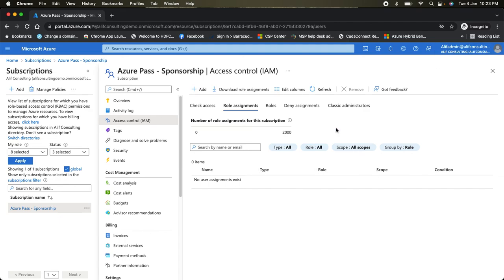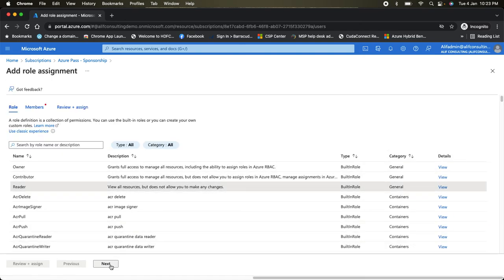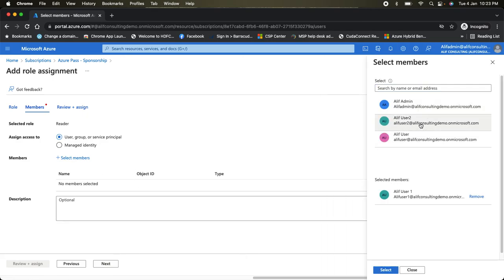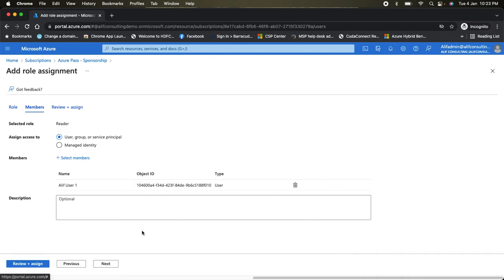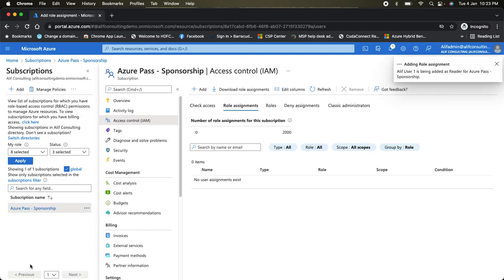So this admin account by default has the access, since it's a global administrator within the Azure Active Directory tenant. At the same time, it's a service account for this subscription as well, because with this account I have created this subscription. So from here I can go ahead and add another user as well. As of now we don't have any user assignment here. So let's say I go ahead and give reader access to one of the users within the Azure tenant, so I'm using the Alif user one. I'm giving this user a read permission to the subscription, and let's review this. Okay, that's fine.